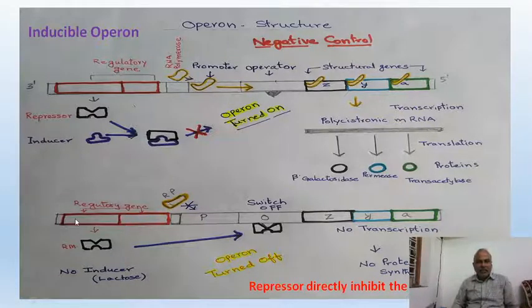Now you see, when there is no inducer, that means under original conditions, it is negatively controlled. That means it is switched off. When there is no inducer, under normal conditions, it is switched off, negatively controlled. Under special conditions of inducer presence, it is inducible. Originally it is stopped, but it can be induced with lactose. So the lac operon is an inducible, negatively controlled operon.